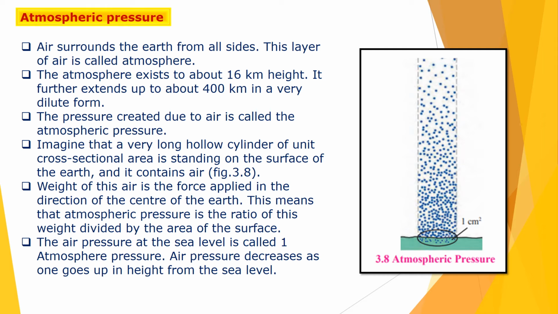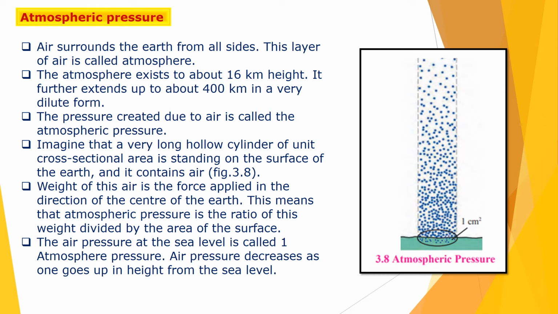Now imagine that a very long hollow cylinder of unit cross-sectional area is standing on the surface of the earth and it contains air. You can see this in figure 3.8 of atmospheric pressure. The weight of this air is the force applied in the direction of the center of the earth.